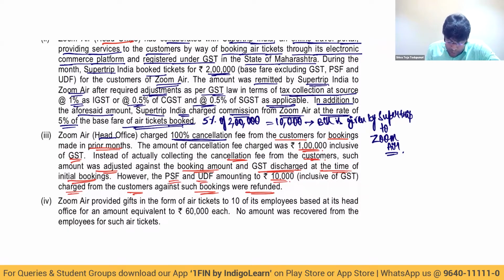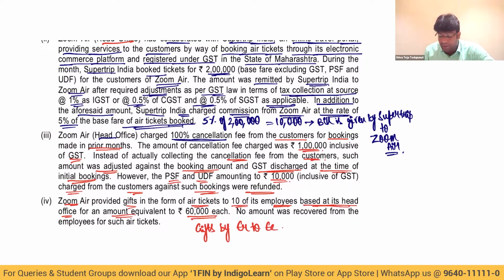Next. Zoom Air provided gifts in the form of air tickets to 10 of its employees based at its head office for an amount equivalent to 60,000 each. So this technically becomes gifts by employer to employee. I repeat, gift by employer to employee.